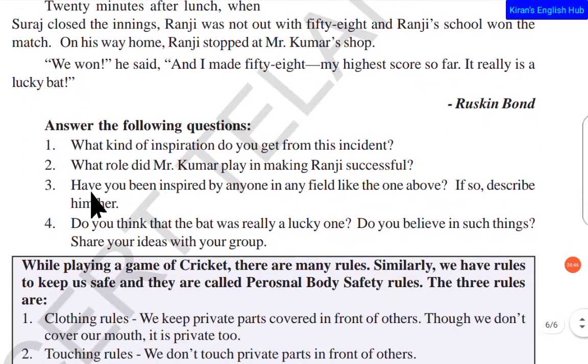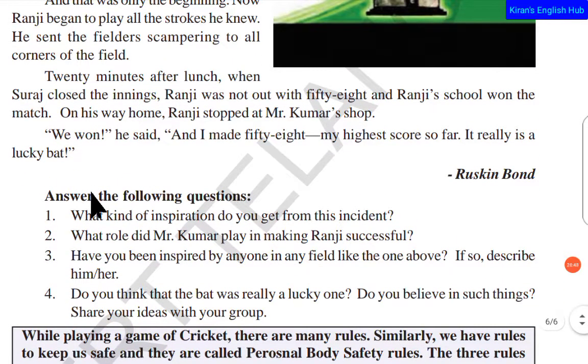So he immediately went to Mr. Kumar, and he said, Mr. Kumar, I am very thankful to you. I made a 58 score, and that is the highest score that I have so far. That is a half century, and my school team has won the match. So this is written by Ruskin Bond.